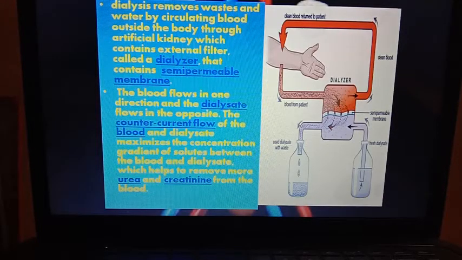This counter flow actually maximize the concentration gradient of the solutes between the blood and the dialysate solution, which help to remove more urea and creatinine from the blood. Actually, this counter flow of the blood and the dialysate solution help to create a concentration gradient to remove more and more urea from the blood.